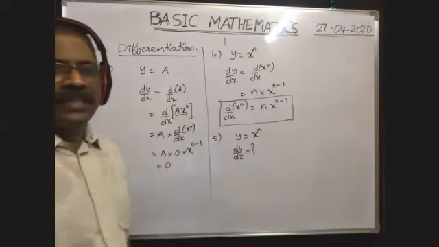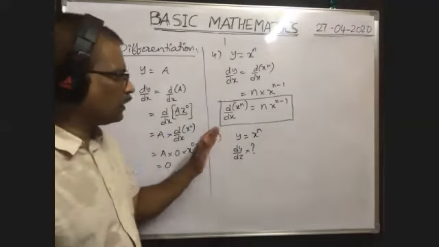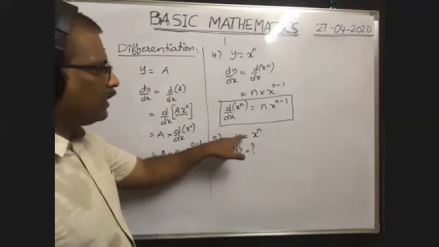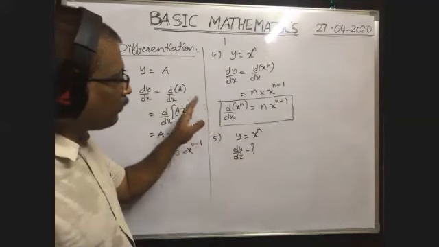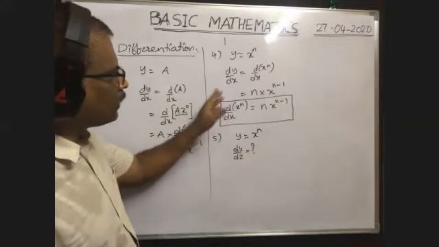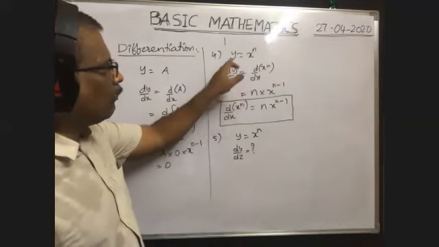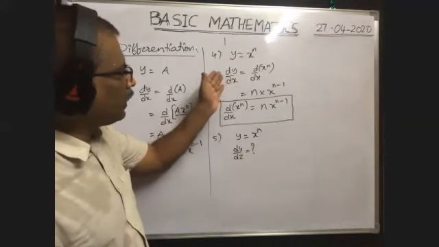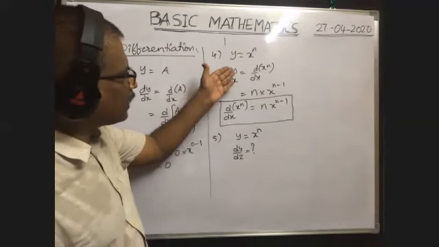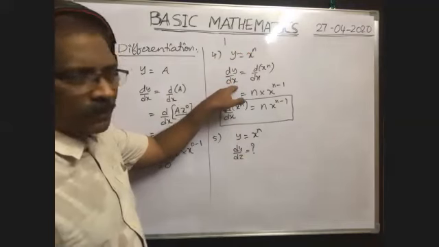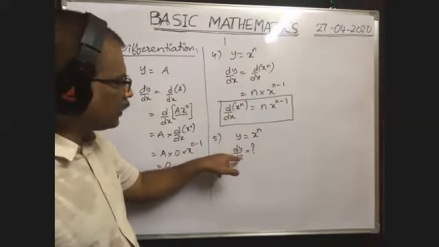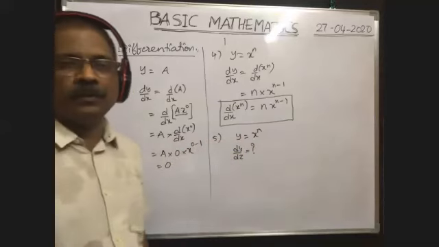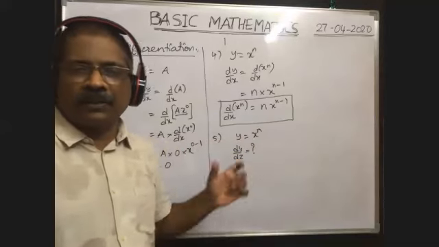They asked dy by dz. You observe one thing. Y is given as a function of x. So far we have calculated the differentiation of that function with respect to x only. Y is given in terms of x, and we did the differentiation of y with respect to x. But here y is given in terms of x, but we are doing differentiation with respect to z. That means another variable. In this case, how do we do it?